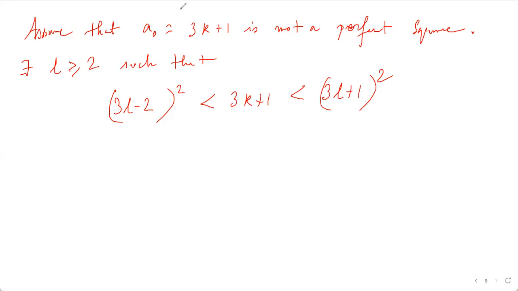Again, why? If 3k plus 1 is not a perfect square, then the next term would be plus 3, so the remainder under modulo 3 remains the same.